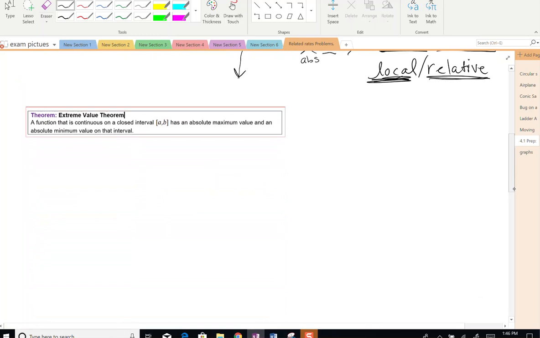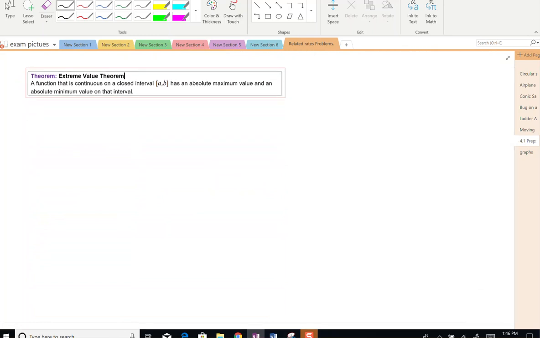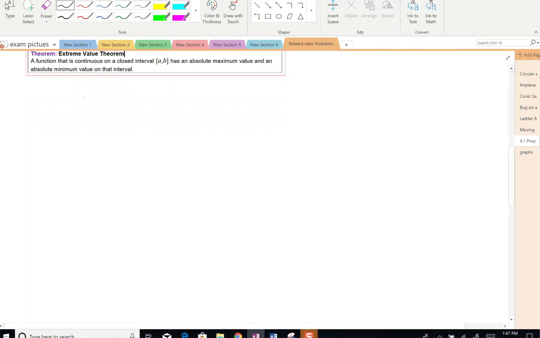So these max and min values, also known as extreme values, has this theorem that if you have a closed interval, you are guaranteed an absolute max and an absolute min if that function is continuous. So continuous on the closed interval.